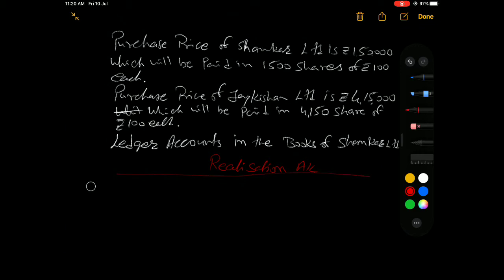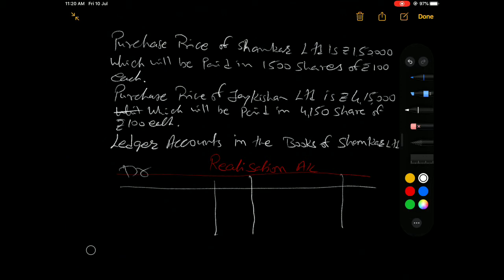We prepare the realization account here, with debit side, credit side, amount in rupees, and particulars. The realization account is considered because we have realized such assets and liabilities from Sankar Limited.